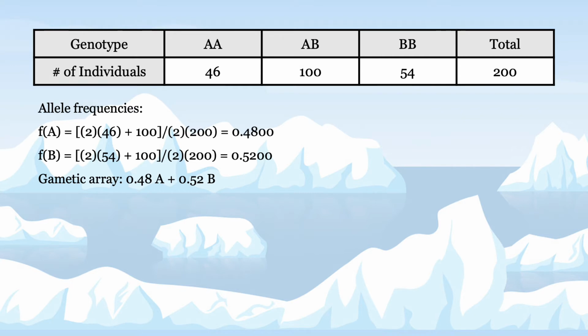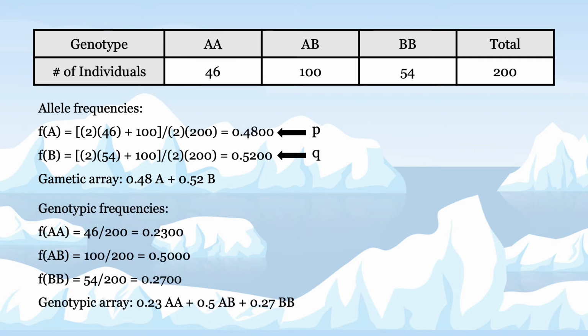To find the frequency of the A allele, we divide the number of A alleles found in the population by the total number of alleles. The frequency we get is 0.48, or the p-value. We make the same type of calculation for the B allele, which gives us a frequency of 0.52, or the q-value. To find the genotypic frequencies, we simply divide the number of individuals for each genotype by the total number of individuals, giving us these frequencies.